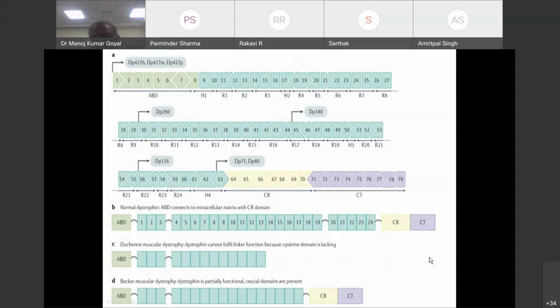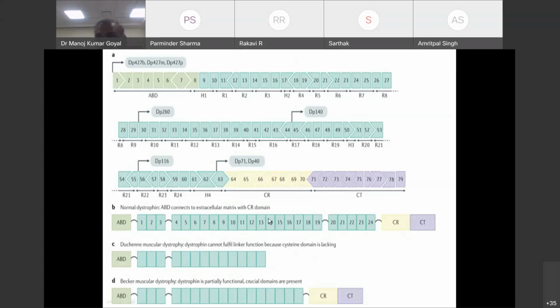So we will not get this cysteine-rich domain, which is essential for binding to beta dystroglycan. This will result in a severe phenotype, because there is no cysteine domain and it is not binding to dystroglycan anymore. So we will get Duchenne muscular dystrophy.